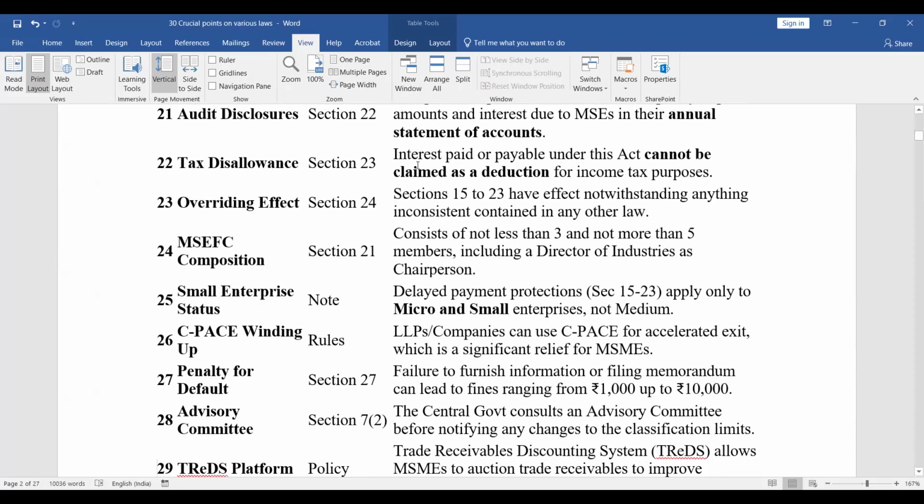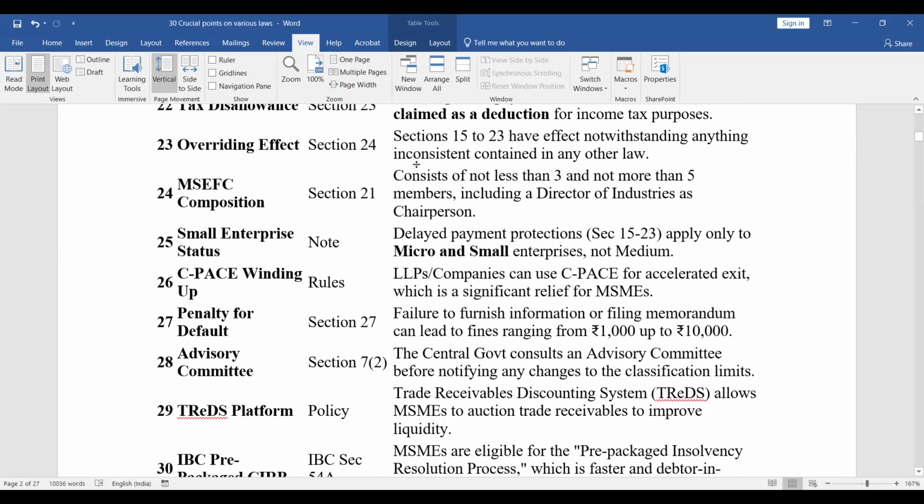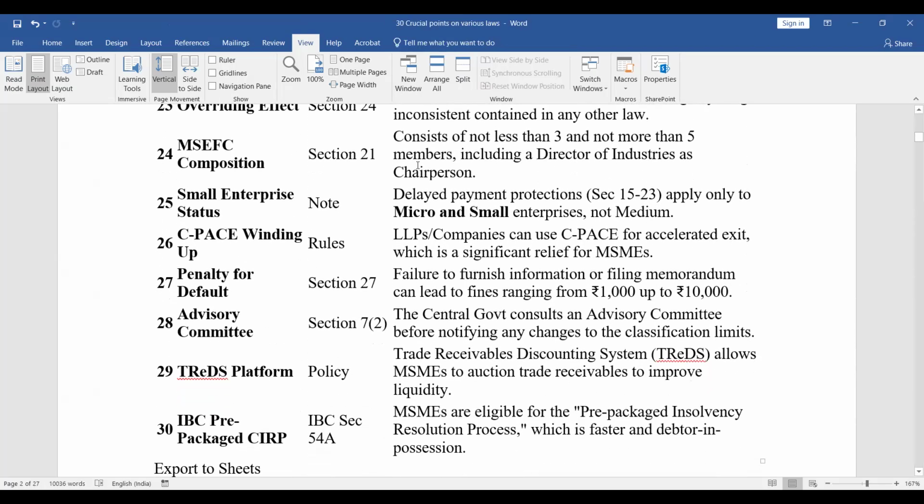Then CPACE winding up. LLPs or companies can use CPACE for accelerated exit, which is a significant relief for MSMEs, right? Penalty for default, Section 27. Failure to furnish information or filing memorandum can lead to fines ranging from 1,000 up to rupees 10,000. Advisory committee, Section 7, subsection 2. The central government consults an advisory committee before notifying any change to the classification limits.